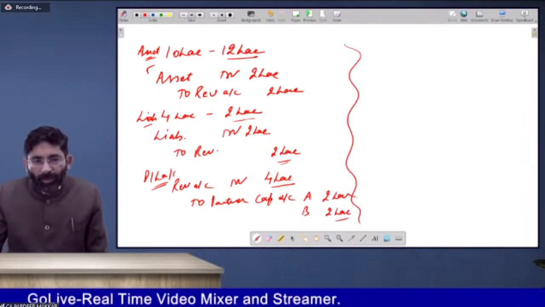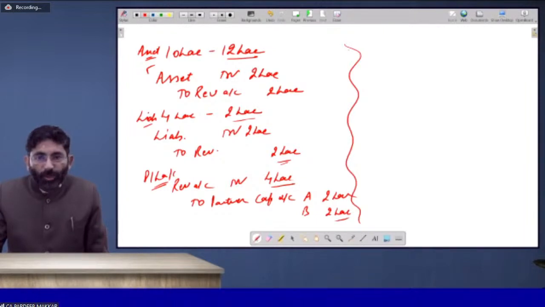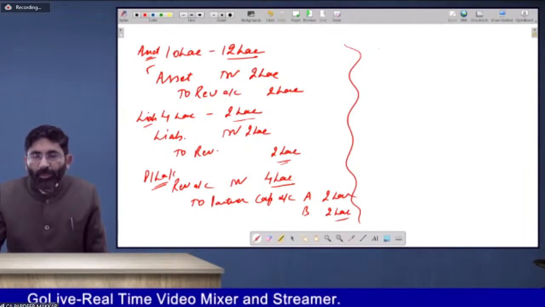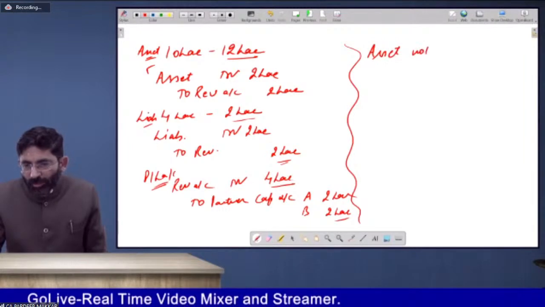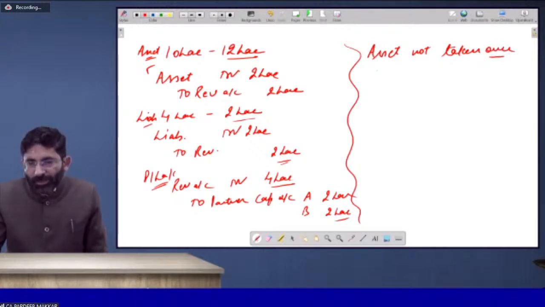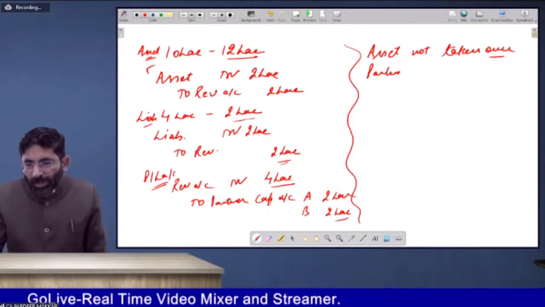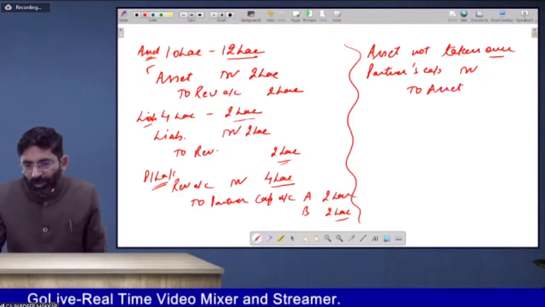Then any asset which is not taken over by the new firm will be transferred to the partners' capital account in capital ratio. That has also been mentioned. Assets not taken over will be taken over by the partners. So that will be partners' capital account debit to assets not taken over.